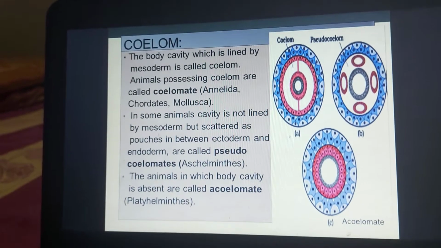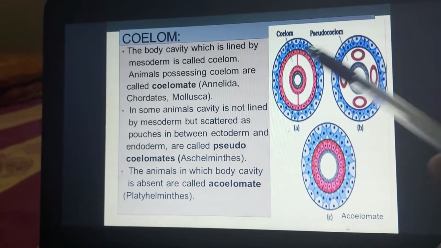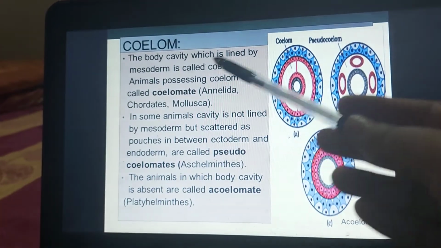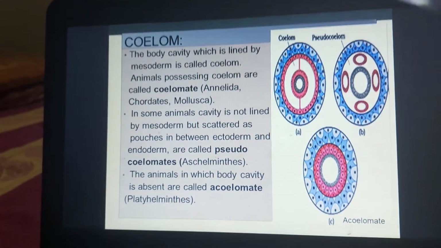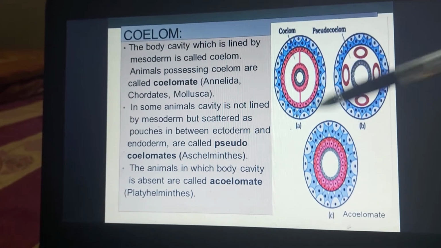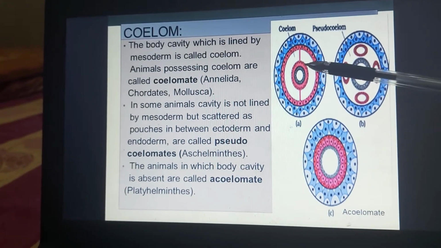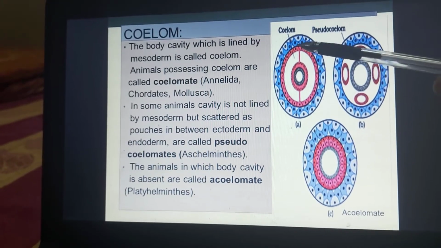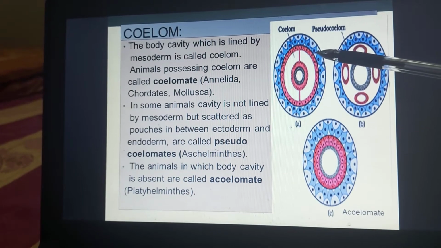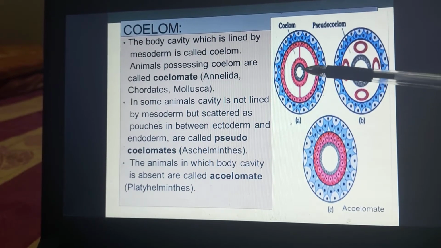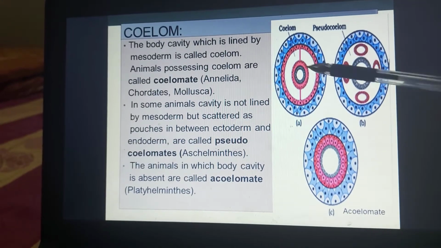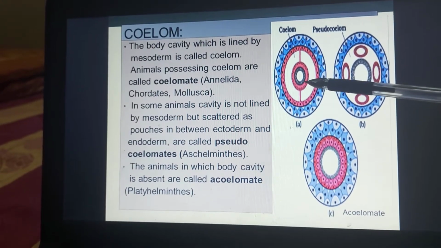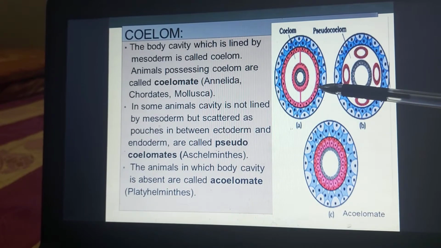Fine. So let's understand what the different types of coelom are. The body cavity which is lined by the mesoderm is called the coelom. When the body cavity is surrounded by mesoderm from both sides, you can see this example. This one is a coelom. Here the outer one is ectoderm, the inner one is endoderm and this blue one is the mesoderm. And you can see there is a cavity in between which is lined by mesoderm both outside as well as inside.